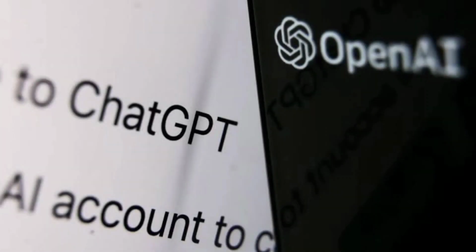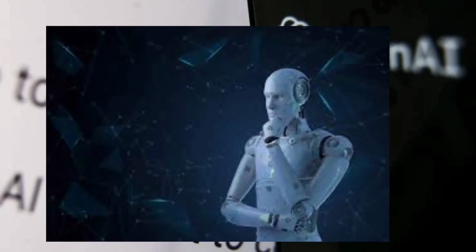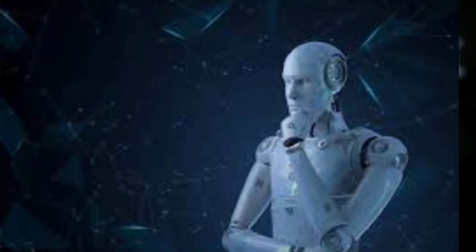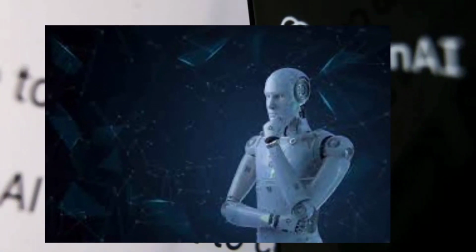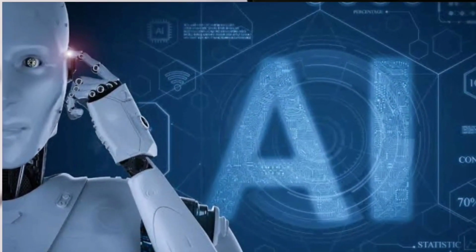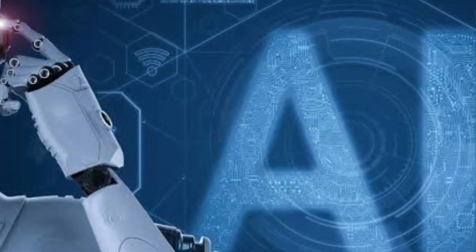Best practices for using ChatGPT. When using ChatGPT, there are a few best practices to keep in mind. First, it's important to understand the limitations of the model. ChatGPT has been trained on a large dataset, but it is still an AI model and is not perfect. It's important to thoroughly test the model and make sure it is generating appropriate responses before using it in a real-world setting.